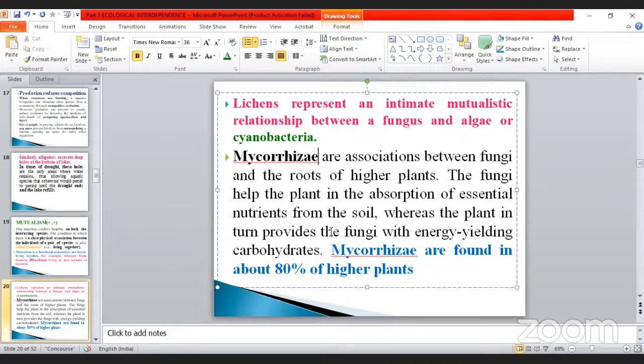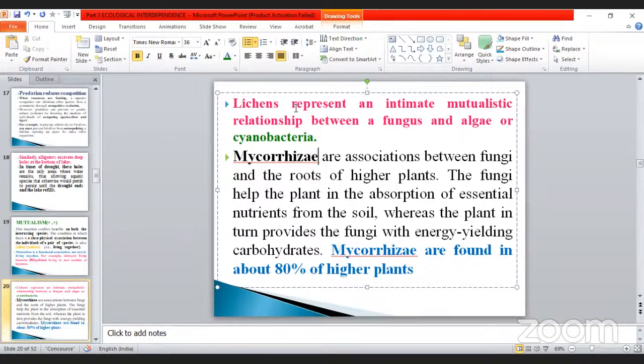The fungi help the plant in the absorption of essential nutrients from the soil, and the plant in turn provides the fungi with energy-yielding carbohydrate. Mycorrhizae are found in about 80% of higher plants. Note it down, my dear students. How many percent of higher plants have mycorrhizae? 80%, which is very, very important. This is the mutual understanding.